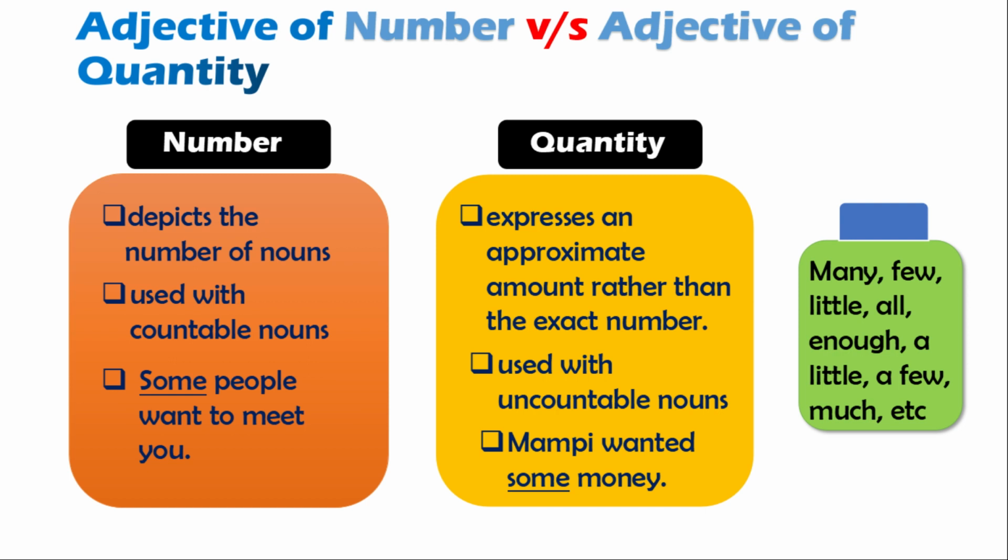For example, many, some, few, little, all, enough, a little, a few, much, etc. Let us understand this with an example. Some people wanted to meet you. Here, some tells us how many people wanted to meet you. Mumpy wanted some money. Here, some tells us how much money Mumpy wanted.